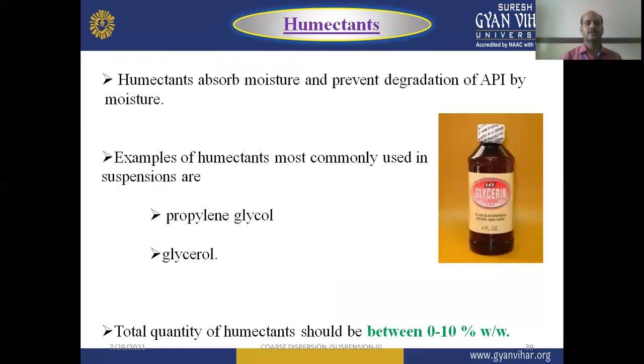The humectant absorbs moisture and prevents degradation of the API by moisture. Examples of humectants most commonly used in suspensions are propylene glycol, glycerol, etc. The total quantity of humectant should be around 0.10% weight by weight.